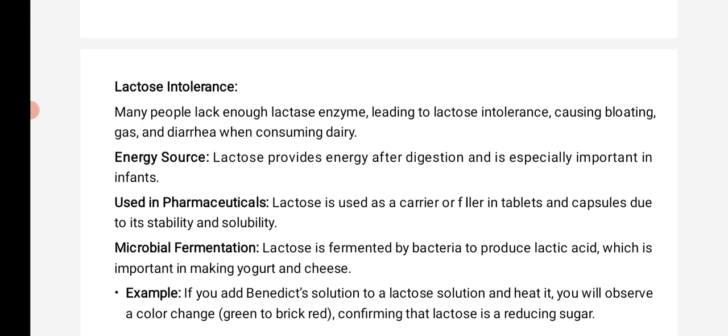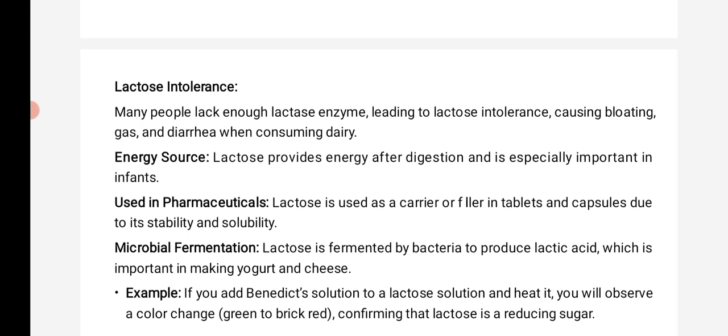What about its use as an energy source? Lactose provides energy after digestion and is especially important in infants. Used in pharmaceuticals, lactose serves as a carrier or filler in tablets and capsules due to its stability and solubility. Microbial fermentation: lactose is fermented by bacteria to produce lactic acid, which is important in making yogurt and cheese.